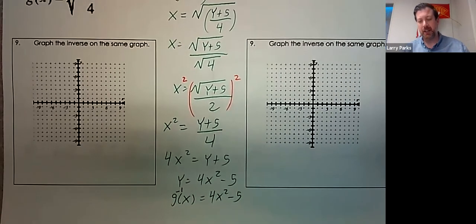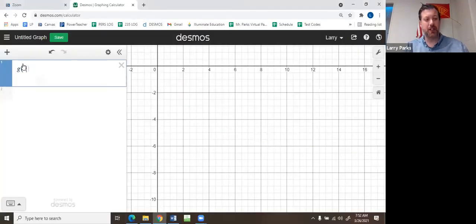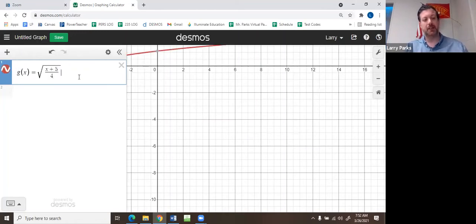Now, as to the graph, I'll let you use Desmos to graph. But remember, there is a way to check our work. And I'm definitely going to check our work here. So my original function was g of x equals the square root of x plus 5 divided by 4. And then I think the inverse. And to find the inverse, you can go g of y equals x.